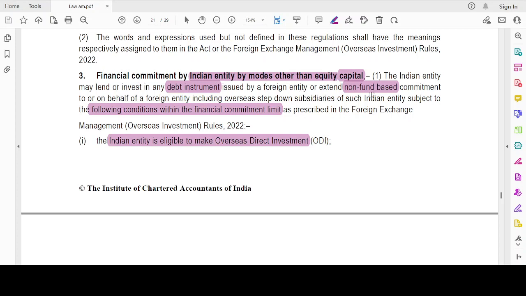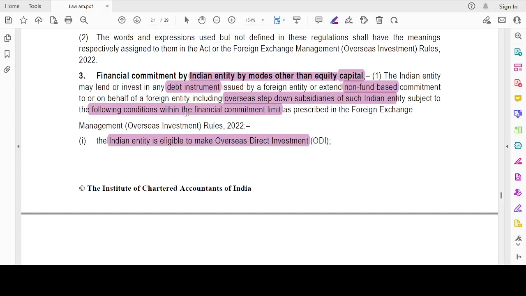So what does this mean? The Indian entity may lend or invest in any debt instrument issued by a foreign entity or extend non-fund based commitment to or on behalf of a foreign entity, including an overseas step-down subsidiary of such Indian entity, subject to the following conditions, within the financial commitment limit as prescribed in the foreign exchange rules. See, debt instruments we know, like convertible debentures and non-convertible debentures. Non-fund based commitment, for example, includes guarantees and letters of credit. So the financial commitment limit we have discussed in the last class with respect to ODI.